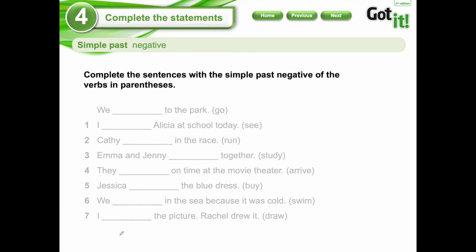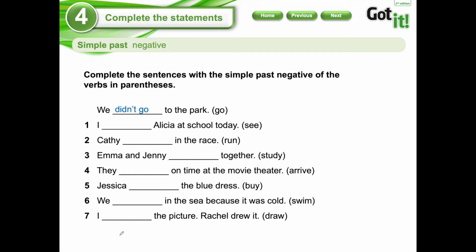Now, we're going to try to do some exercise, okay? We're going to try to practice or apply the things that you are learning today or this week. What we're going to do here: complete the sentences with the simple past negative of the verb in parentheses. Let's pay attention to the example.